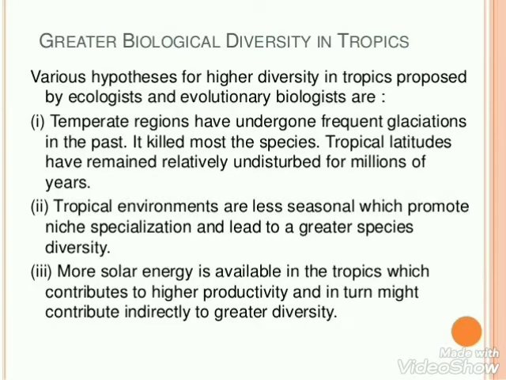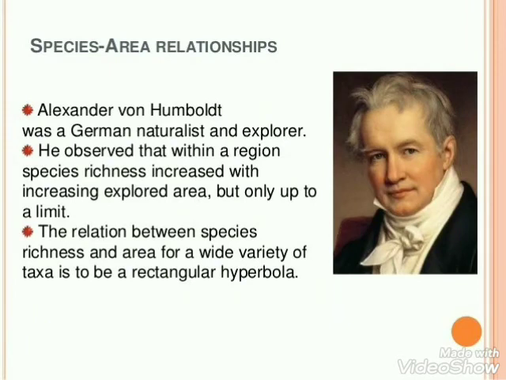Tropics have greater solar energy exposure. That means more solar energy is available in the tropical region, which contributes to higher productivity and greater biodiversity. So these are a few reasons why the tropical regions have greater biodiversity as compared to the temperate region. Another pattern of biodiversity is the species area relationship, or the relationship between species and the area explored.